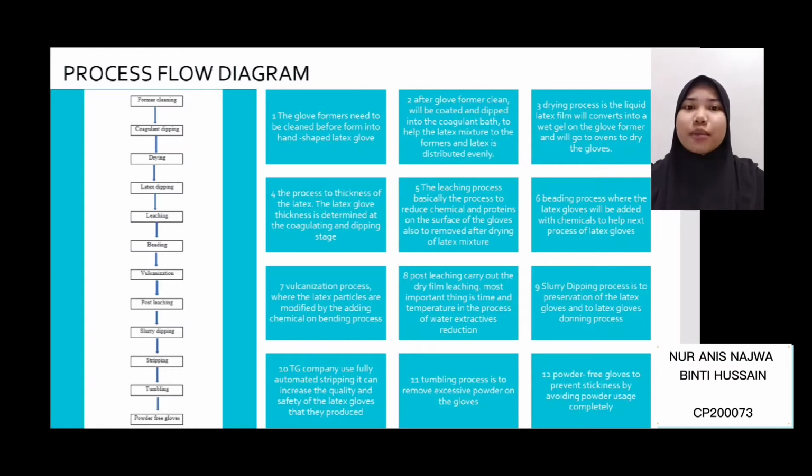Assalamualaikum and hi, my name is Naranis Najwa. Now I will present about the flow diagram. This flow diagram basically tells about how Top Glove company makes their gloves. There are about 12 steps.